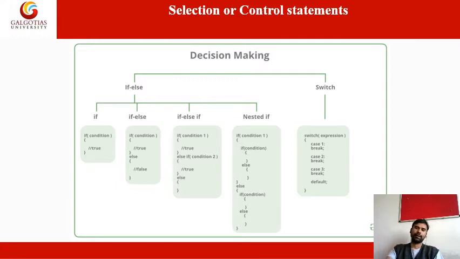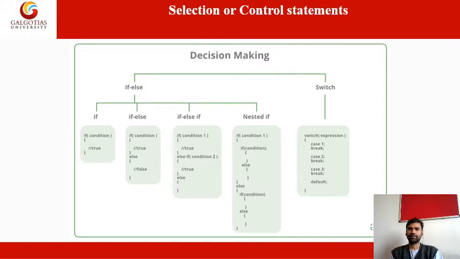Okay, next is the switch case. In this case, we have an expression. According to the expression output, for example, case one: if the expression result is one, the particular statement of case one is executed. If the output of the expression is two, then case two is executed, and if the expression is three, then case three is executed.